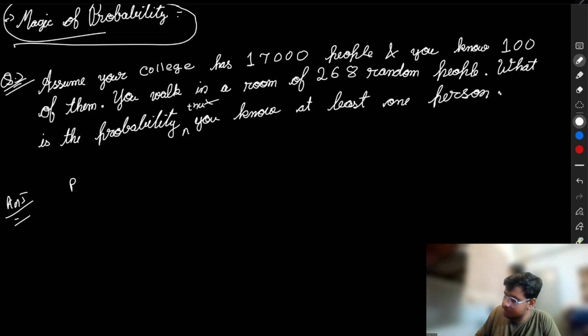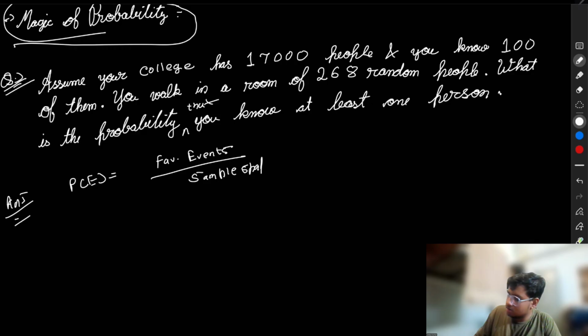So let's define what probability is. Probability is favorable events upon sample space. So first, let's bifurcate this question into two parts. First, let's try to find the sample space.